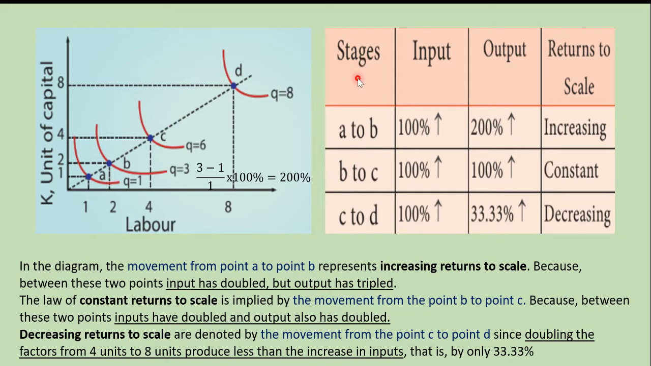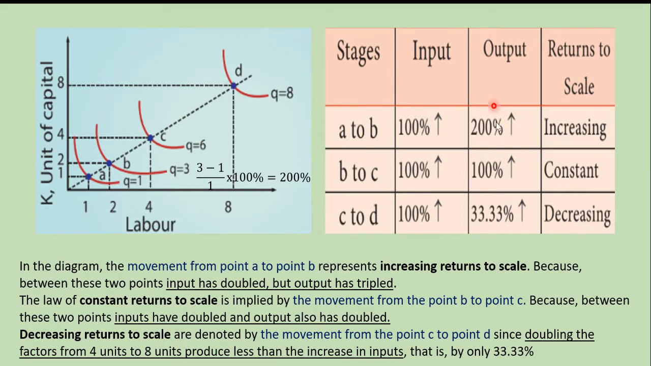What are the 3 phases? First is called increasing returns to scale, constant returns to scale, decreasing returns to scale. From A to B you have increasing, from B to C you have constant, from C to D you have decreasing. So everywhere the input has doubled. 1 has become 2, 2 has become 4, 4 has become 8. So everywhere the input is 100%.